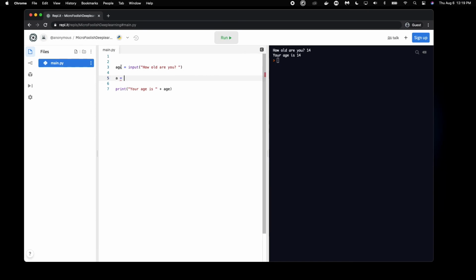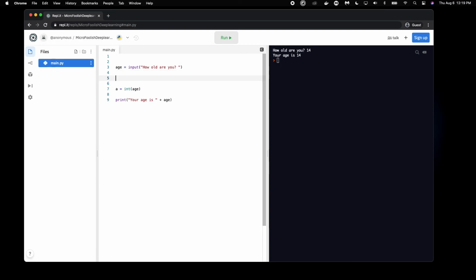And the way we're going to convert age into an integer is by typing out int, and then these parentheses, and then putting age within it. Int right here is actually another function, and what this function accomplishes is converting a string into an integer.